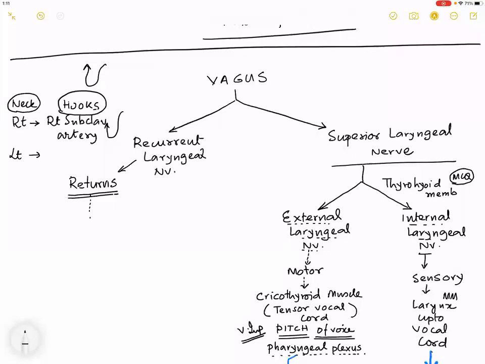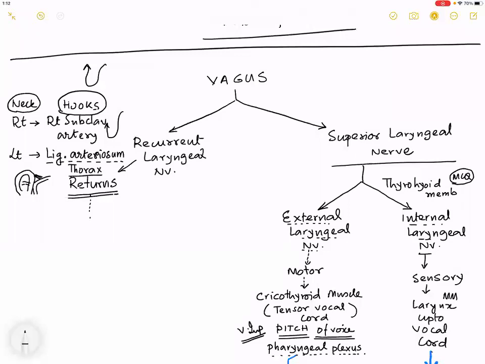On the left side, it hooks around which structure? Ligamentum arteriosum. Where is this structure present? It is present in the thorax. Around which is this? This is the arch of the aorta. And the other structure that I am trying to draw is the pulmonary vein. So it is technically something that connects these structures. So it hooks the ligamentum arteriosum in the thorax.